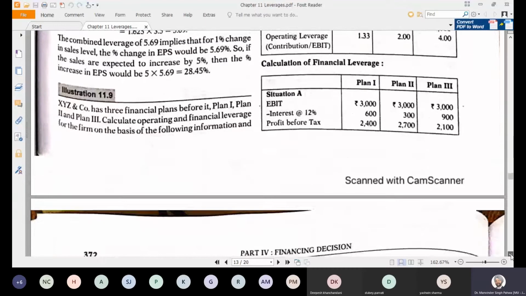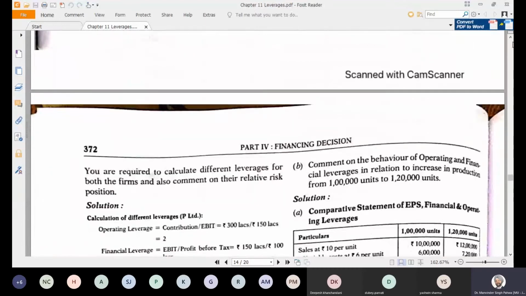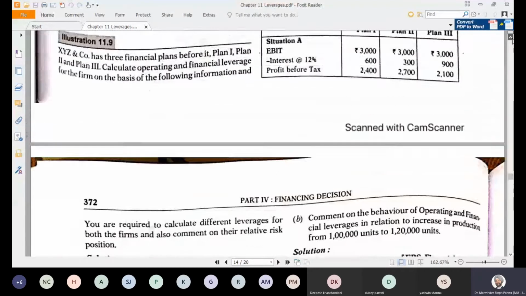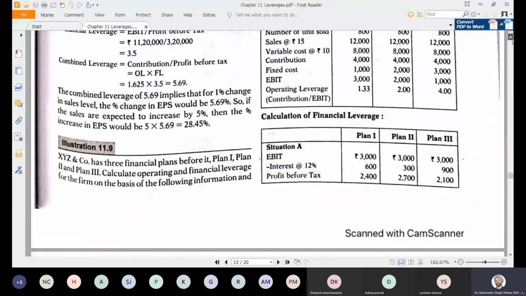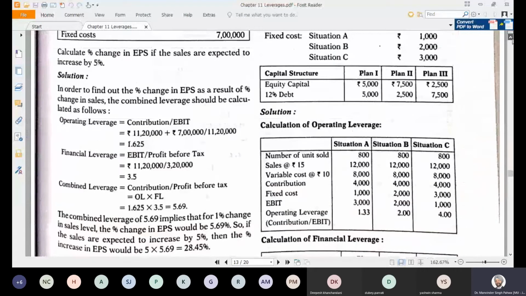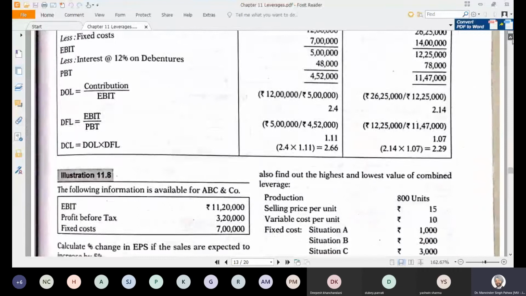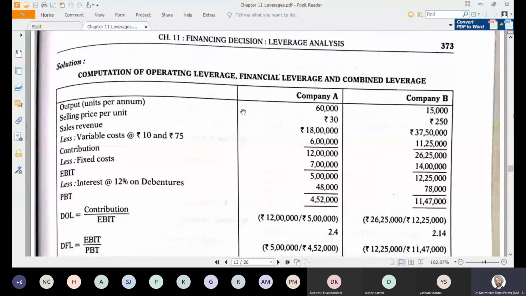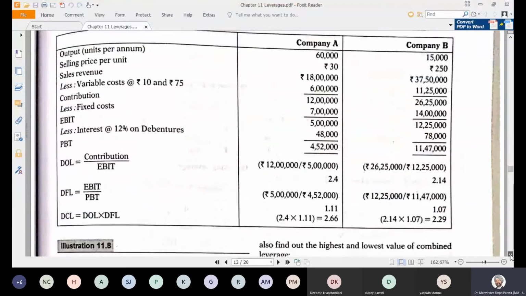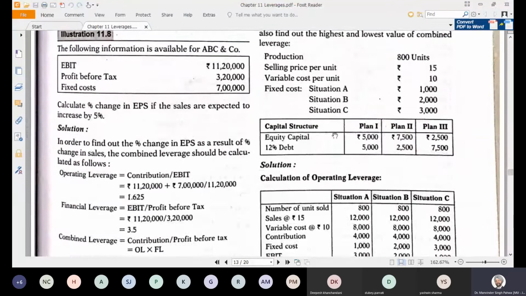So the things are similar. One more thing is there here: up to here, 2 different companies have been taken, up to this illustration number 11.7. Now further, if you proceed, there are situations about what the capital structure should be if plan 1, plan 2 and plan 3 are there.